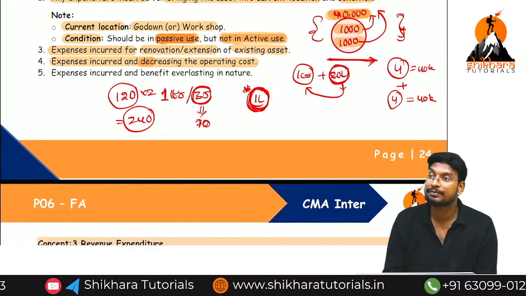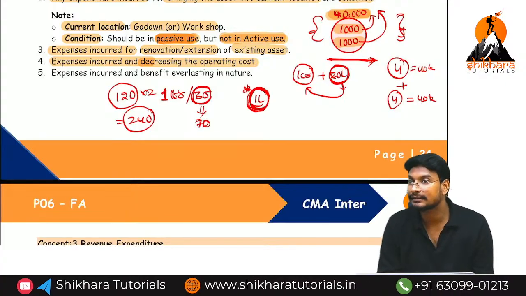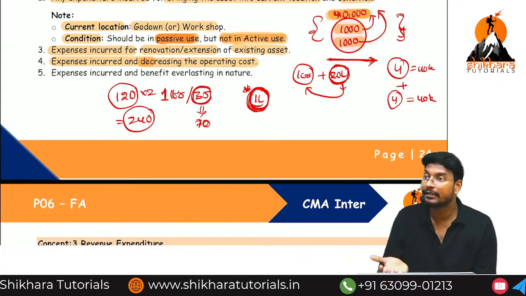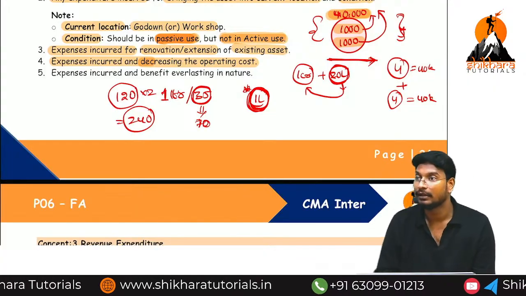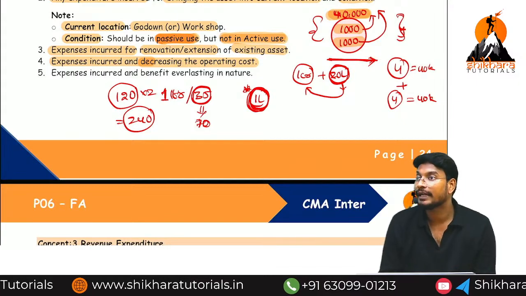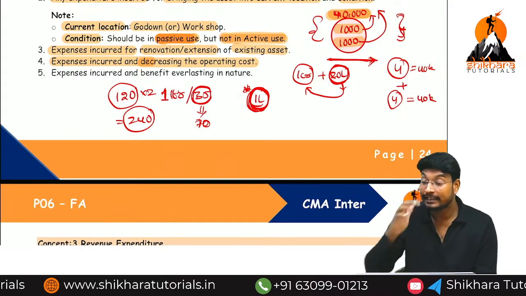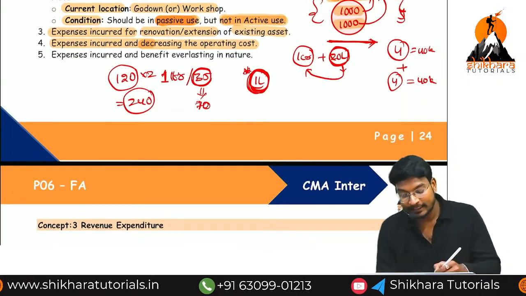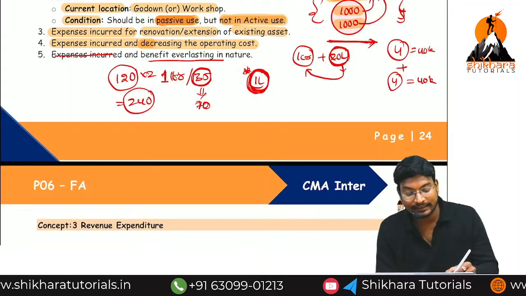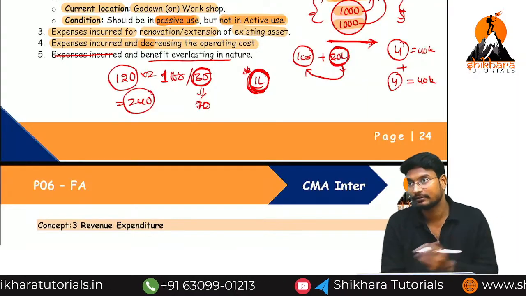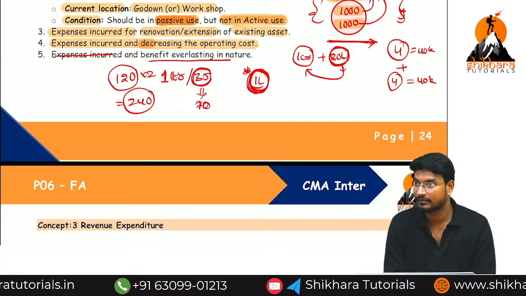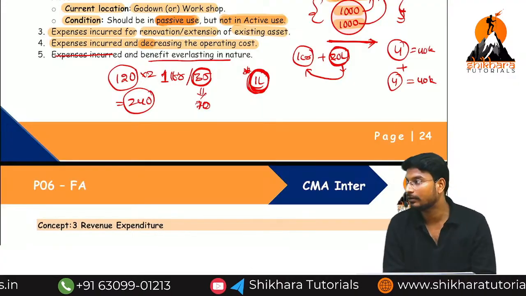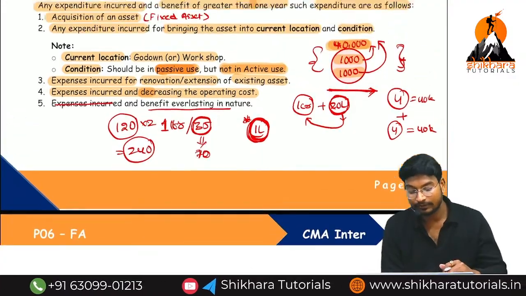Next, expenses incurred for renovation or extension of an existing asset. For an already existing asset, either we can do the extension or the renovation. What is the fourth point? Expenses incurred, with the help of which our operating cost will decrease. What is the fifth point? Expenses incurred and the benefit is everlasting in nature. Any other case you can take as residuary case. Residuary means remaining some cases will be there. You can discuss in the problematic concept. Okay guys, so what is the first one?